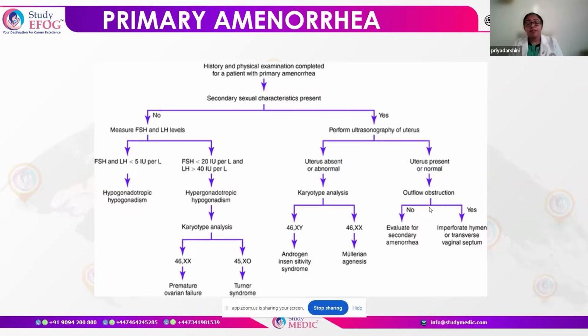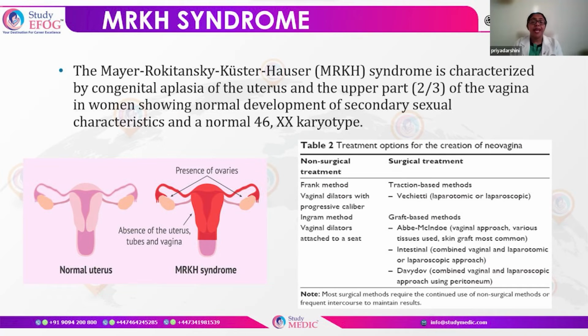Now, coming back, what if the uterus is present or it is normal? We'll have to think in terms of outflow obstruction. If there is any outflow obstruction, we think in terms of imperforate hymen or vaginal septum. But if there is no outflow obstruction, then we have to think in terms of secondary amenorrhea and rule out other causes of the same. So we have come across various syndromes. Let's just look at the explanation of a few of them.